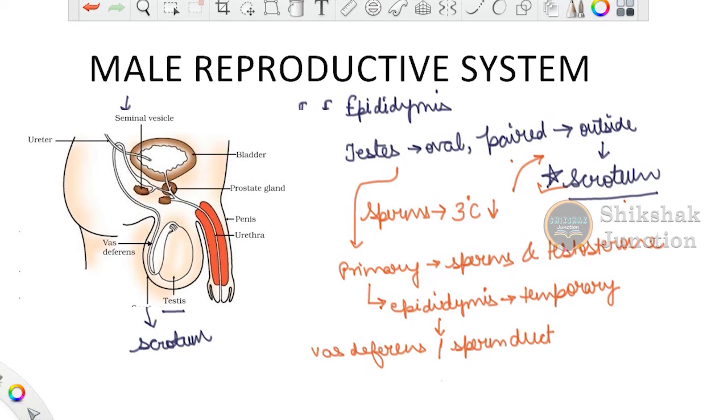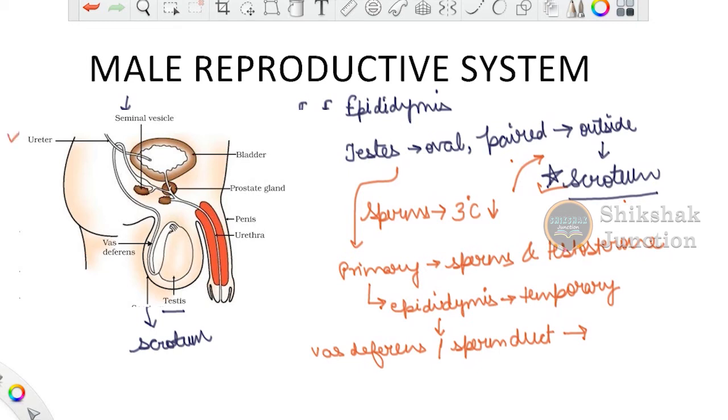Okay, so up to here is our vas deferens, which carries the sperms. That is why it has been termed the sperm duct. Now what happens is this vas deferens joins another tube like structure that you can see in the figure. It joins this ureter.